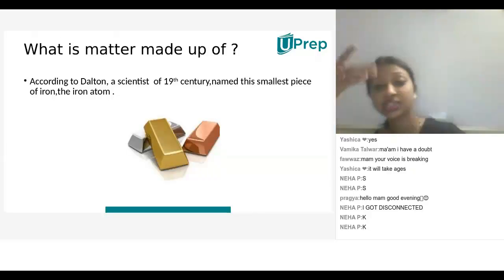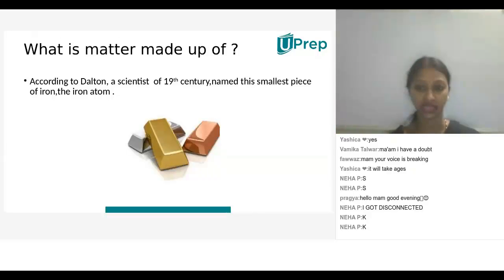So in the 18th century this proposition arose, but in the 19th century, John Dalton elaborately worked on this doctrine, and he gave some postulates. These postulates are nothing but proved statements, and they were proved correct. Even though we are learning it in the 19th century, that means they are proved and they are correct. Understand?